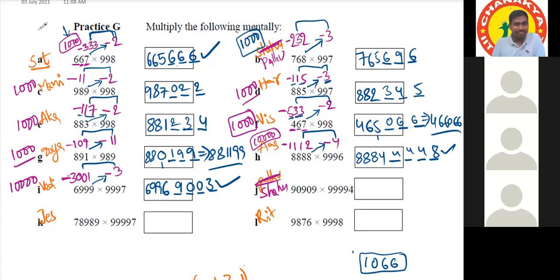Shahu. Base is how much? Yes, sir. Sir, the base here is 1 lakh. Okay. Yes, sir. Proceed.